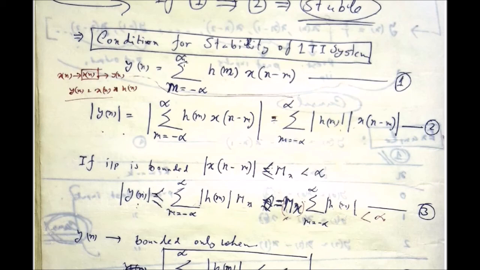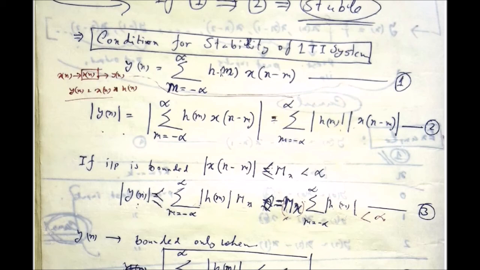Within this summation there is the impulse response multiplied by the delayed versions of the input signal, and all these are summed up from minus infinity to plus infinity to obtain the output of the system. This particular operation as a whole is called the convolution operation. I will discuss the convolution operation at the end of this class. So remember, the output of the system is always the convolution of the input of the system and its impulse response.